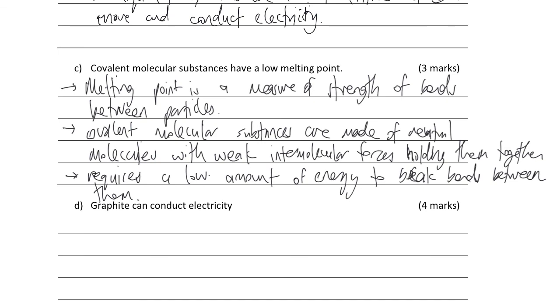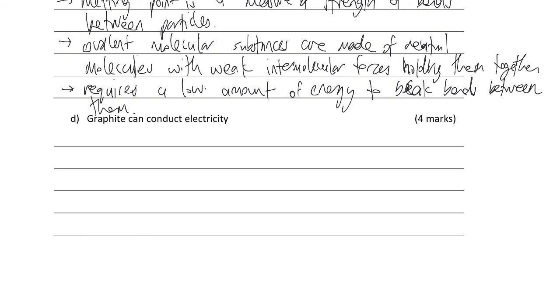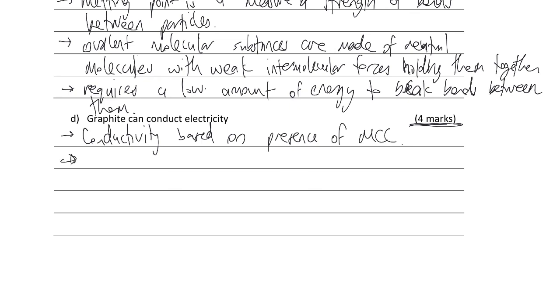All right. And then finally, graphite can conduct electricity. Okay, so this one's worth 4 marks, so maybe a little bit more detail. So always look at the marks as well. 4 marks, graphite can conduct electricity. So again, conductivity based on presence of mobile charge carriers. And I can abbreviate, you can't, so don't abbreviate in the test.